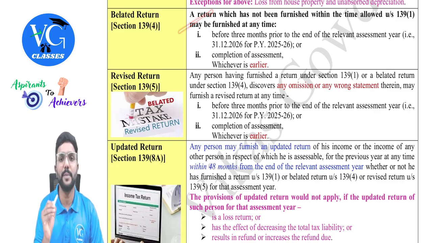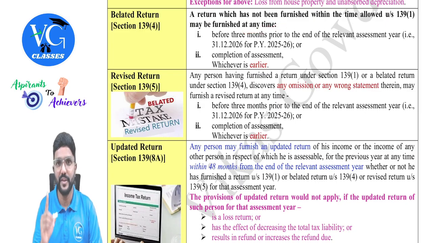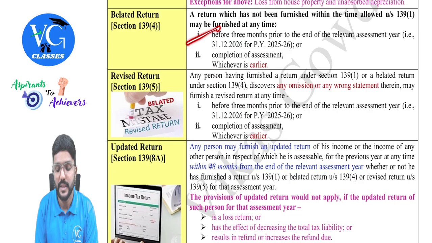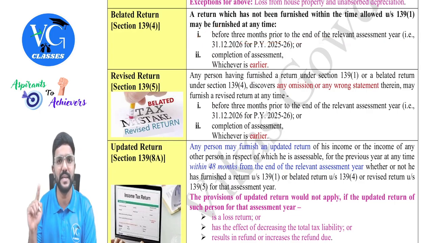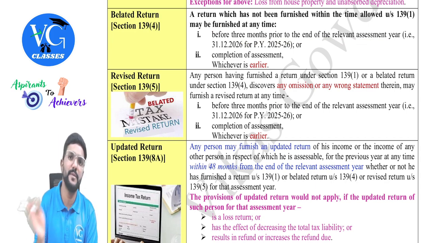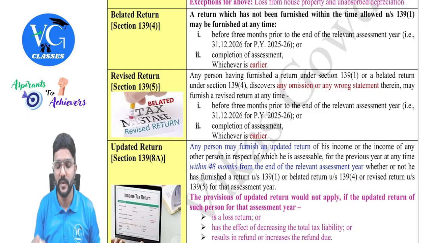A return which has not been furnished within the time allowed under section 139 subsection 1, that is due date, may be furnished at any time. Within what time? Before 3 months prior to the end of the relevant assessment year. The end of the assessment year is 31st March. 3 months before that means 31st December, guys. So 31st December of the assessment year.